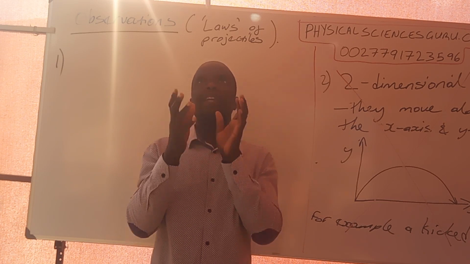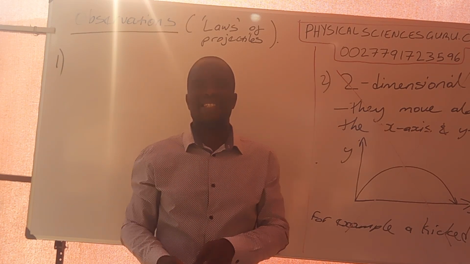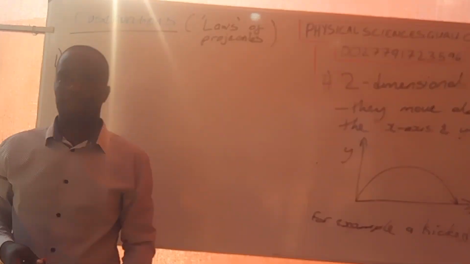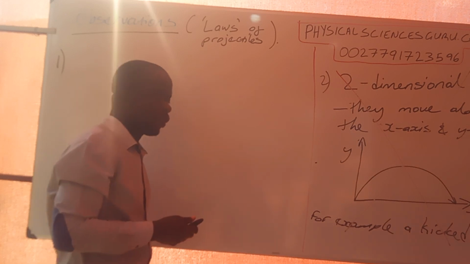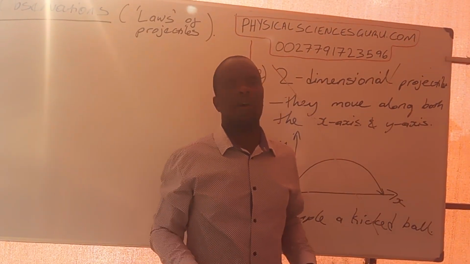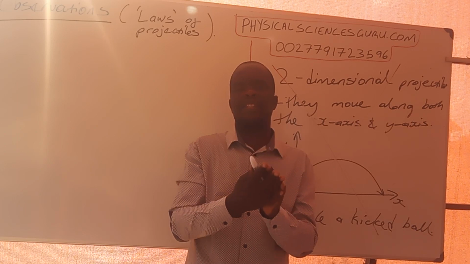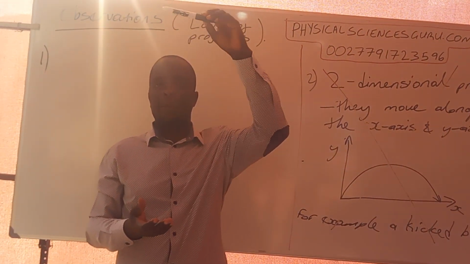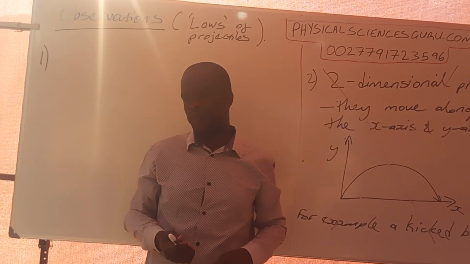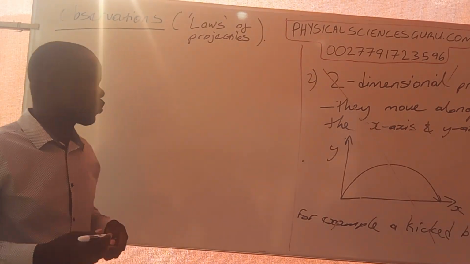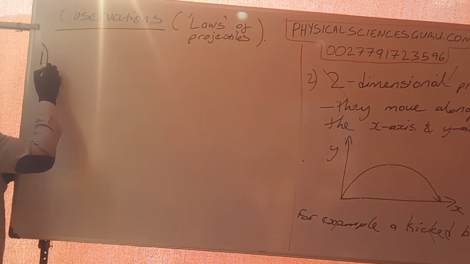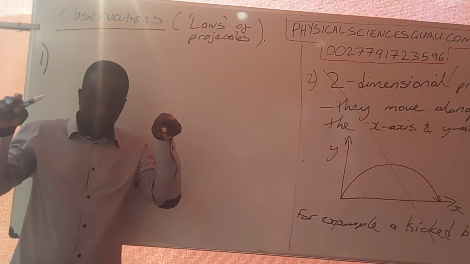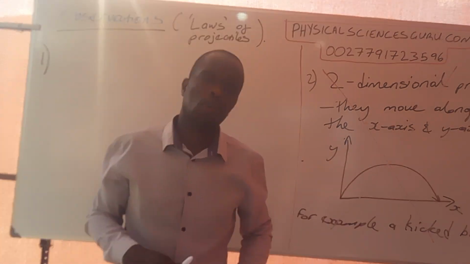I am throwing it vertically up. What is it that you are observing? Remember, as scientists, you must be in a position to observe. Observation is very important for scientists. What is it that you are observing as I am throwing this marker up? It is leaving my hand, it goes vertically up, then it comes down. What are the observations that we are noticing? These observations are our laws, our important laws that are going to assist us in solving projectiles.